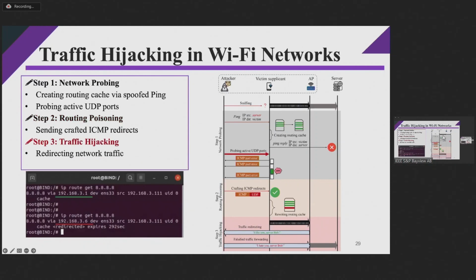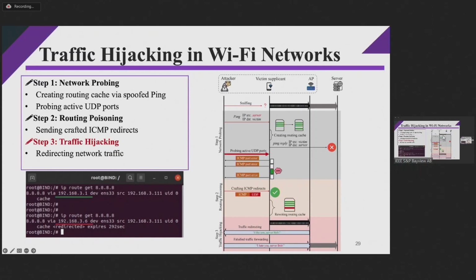And in the third step, the attacker evades WPAs and hijacks the victim client's traffic in plain text at the link layer. Since in the infrastructure mode of Wi-Fi networks, all of the frames of the client should go through the AP first at the link layer. And the security mechanisms such as WPAs will encrypt each hop at the link layer using independent session keys.